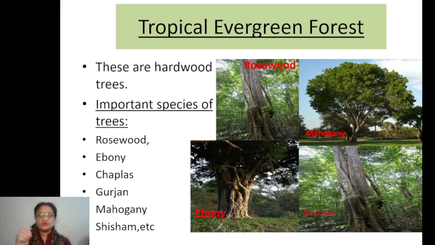But basically, children, what can be the most important use of this type of trees? The most important use is that because these are hardwood trees, the various industries which deal with that feature of the wood, that means the strength of wood is required. So in which industries is it required? Number one is construction of buildings and all, clear.